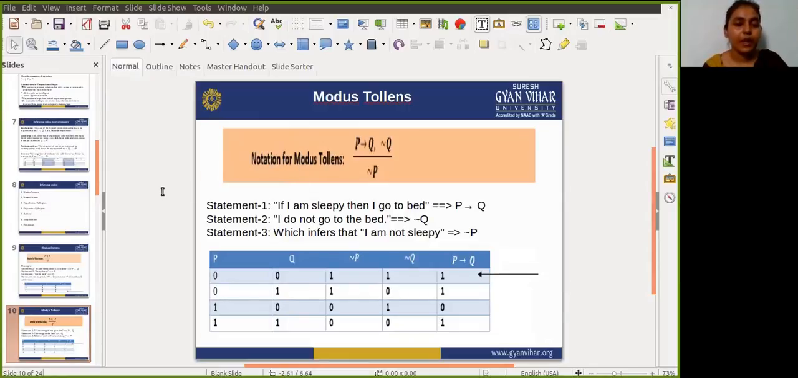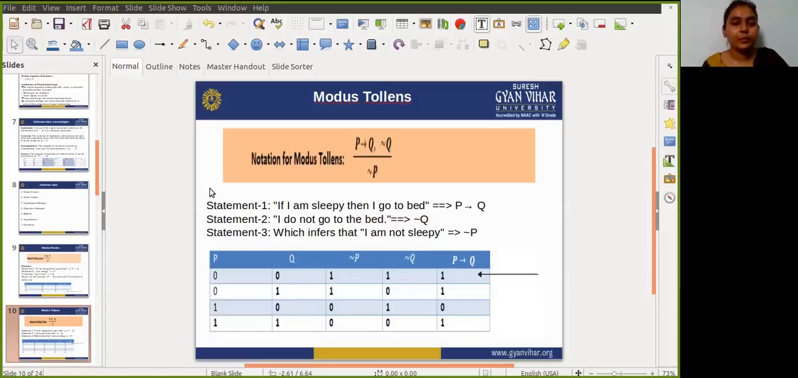I'm taking an example. Statement one says that if I am sleepy, then I go to bed. This is P implies Q. Statement two says that I do not go to bed. Then obviously the conclusion we infer is that I am not sleepy, because the first statement says that if I am sleepy, then I go to bed, and in the second statement I do not go to bed, so it infers that I am not sleepy.